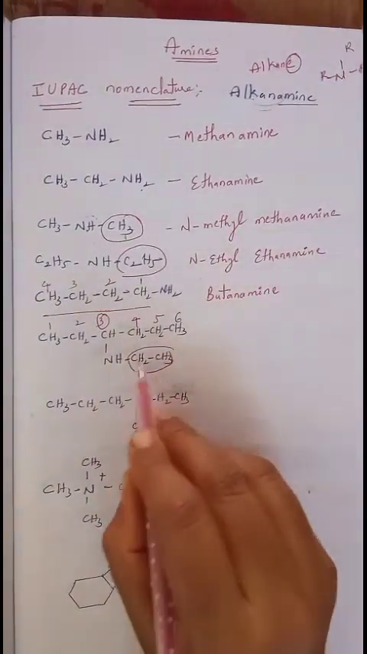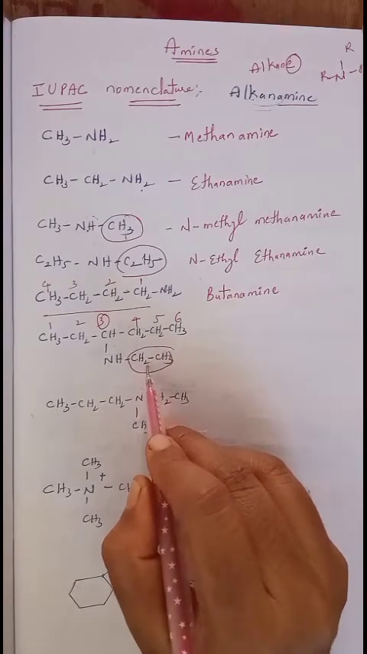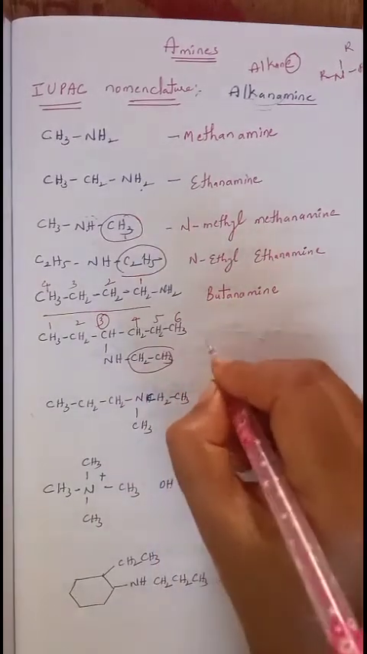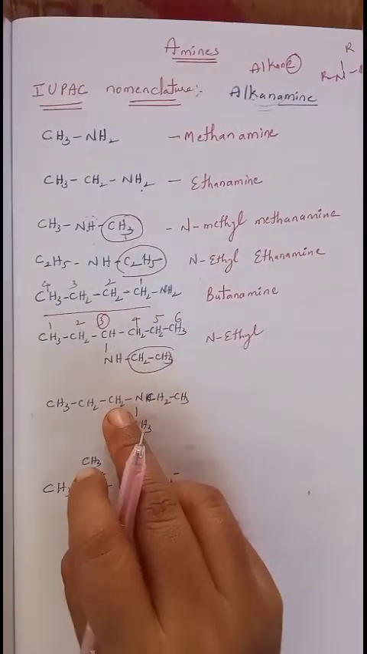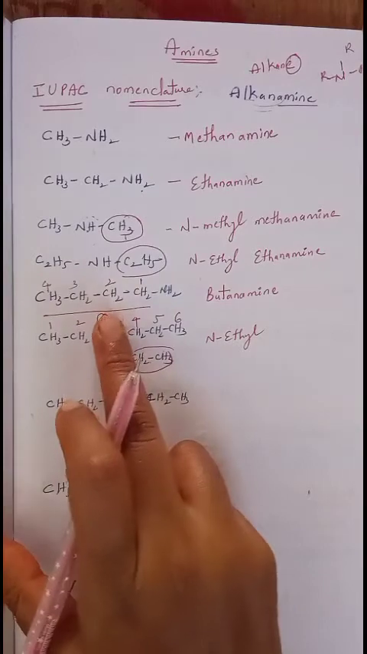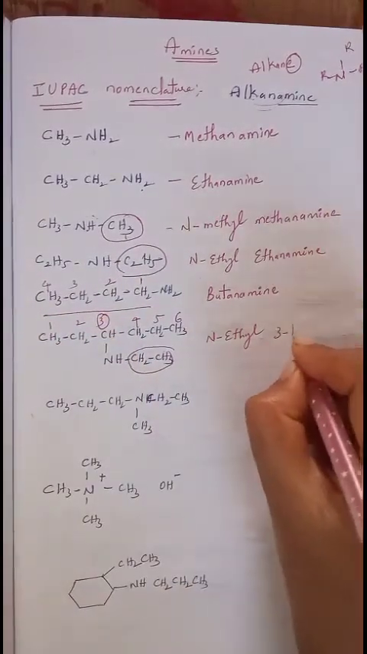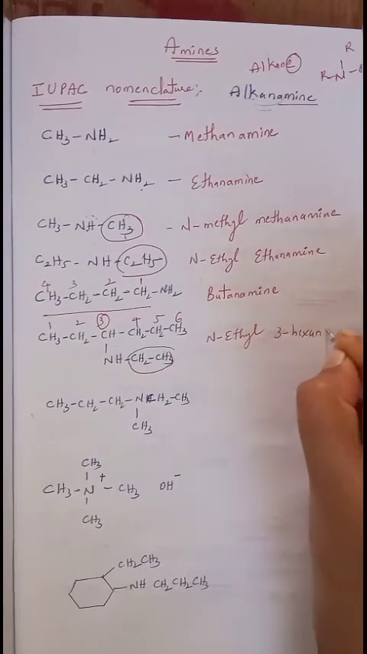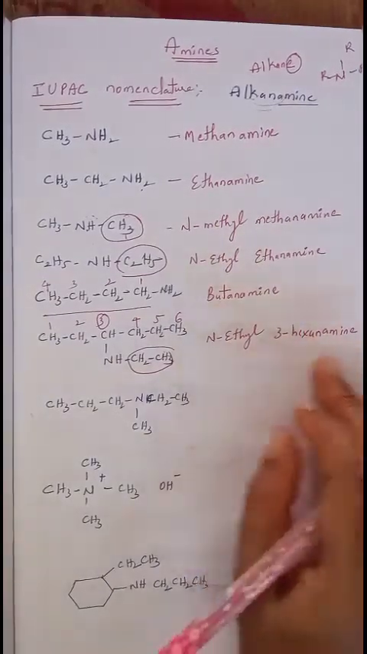So this alkyl group becomes the side chain. First write down that side chain. What is the side chain? Ethyl. Ethyl is attached to nitrogen, so we will call it N-ethyl. Now nitrogen is attached to the third carbon of this hexane. We will call it 3-hexanamine or hexane 3-amine. Hexane 3-amine or 3-hexanamine.